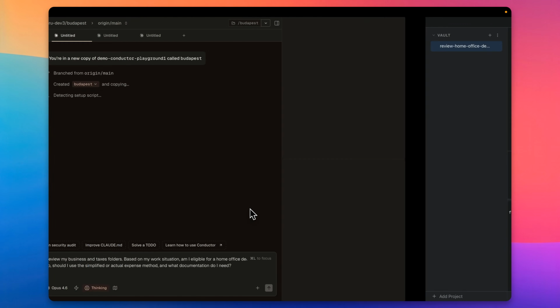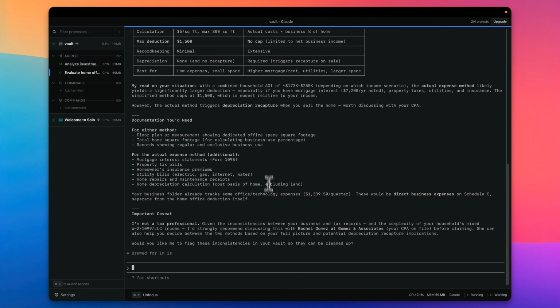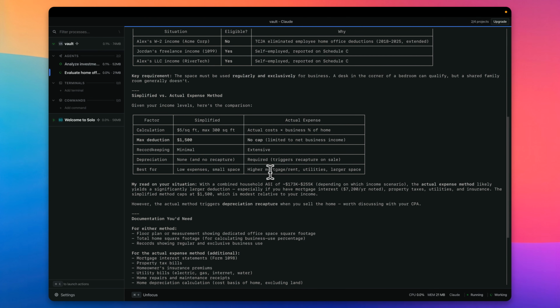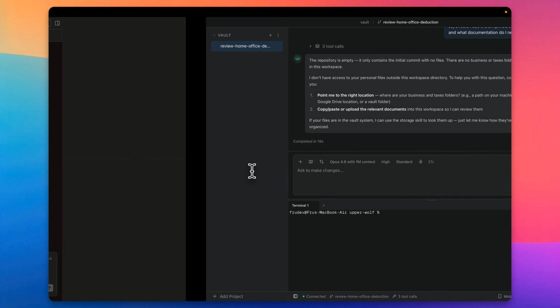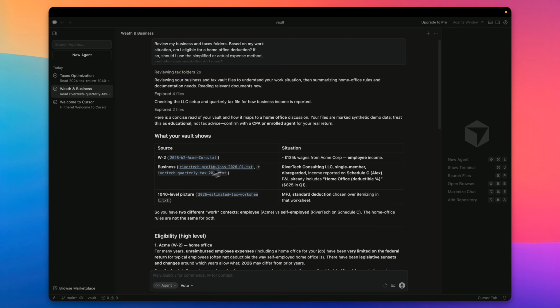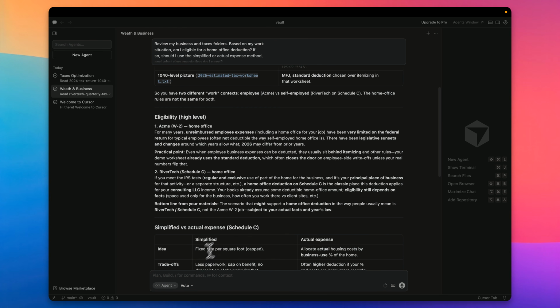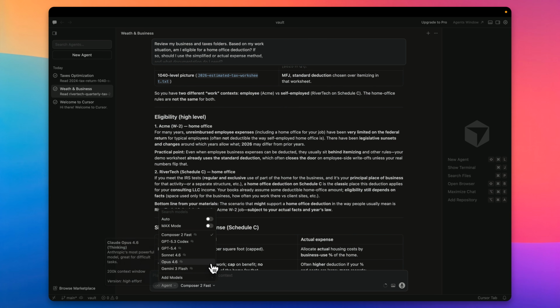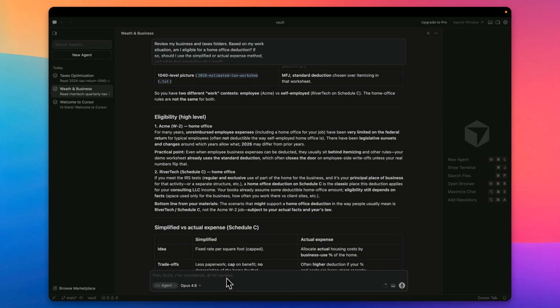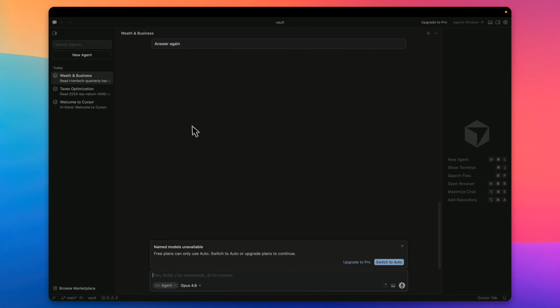Comparing this result with what we got from just pure Claude, I tend to think Claude, again, this is not tax advice, this is just us being curious about what these models do, but the Claude results are always more fascinating to me than this. It's just verbose. It doesn't actually show the numbers or the calculations. Now, if I switch this and say answer with 4.6, answer again, does it change anything?